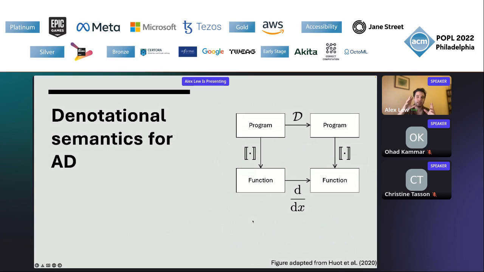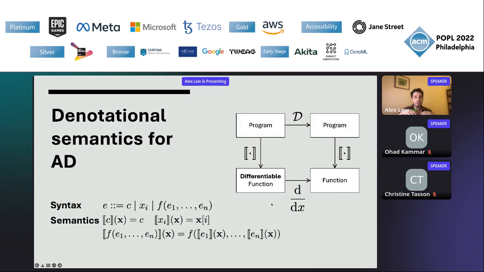The key picture to keep in mind when we're talking about denotational semantics of AD, which I'm adapting here from Huot et al. 2020, is a square that looks like this. We have the user's program on the top left. We can apply AD to the program and get another program on the top right. The semantics allows us to interpret each program as defining a mathematical function and verify that the second function is the derivative of the first.